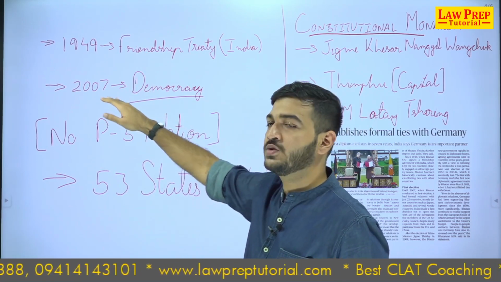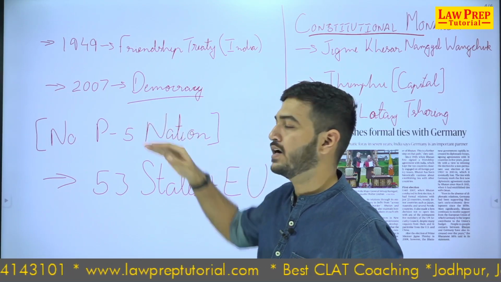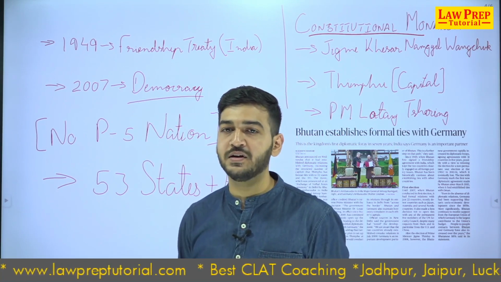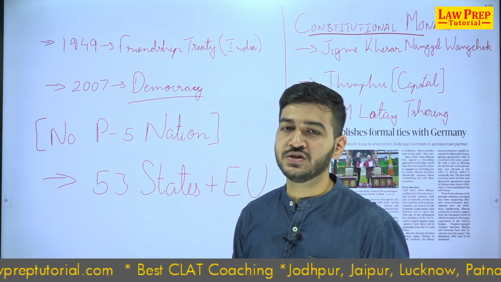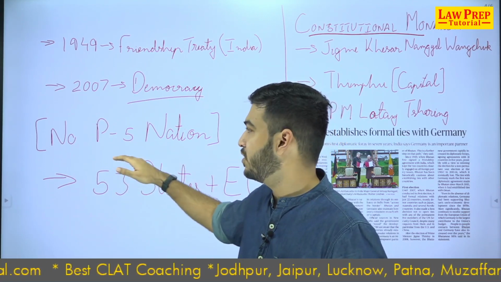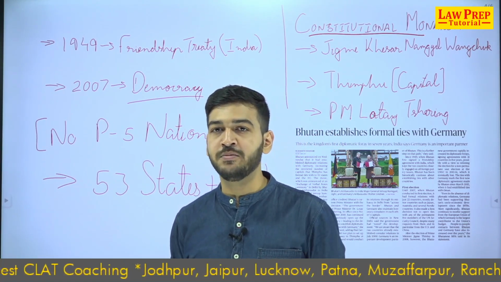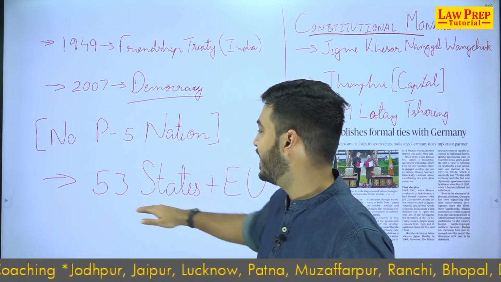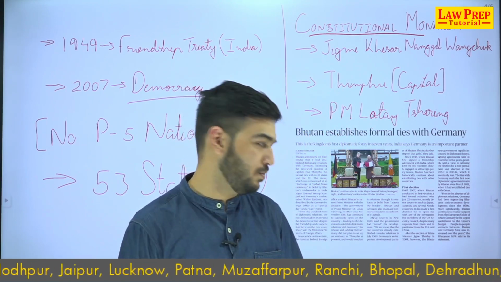Then in 2007, the monarchy abdicated its power and Bhutan started the process of becoming a democracy. Since 2008, they have had elections regularly. No P5 nation, permanent members, have direct formal ties with Bhutan. This is because it wants to keep itself out of the political power play of different countries, specifically the US and China. And now Bhutan has formal ties with 53 states plus the European Union.